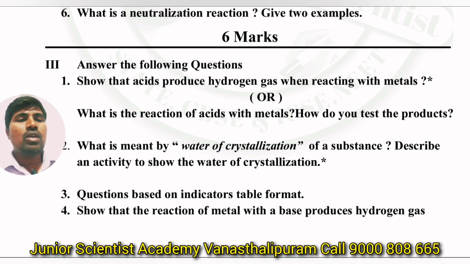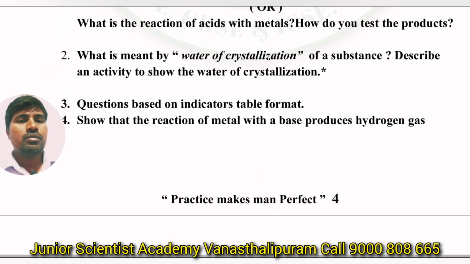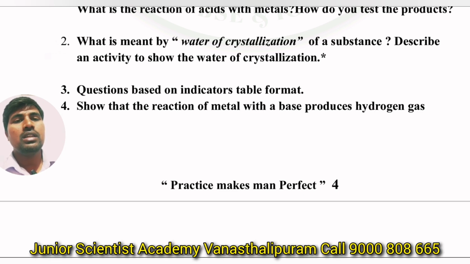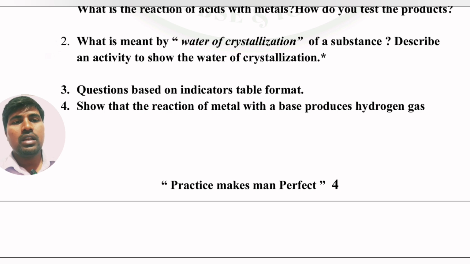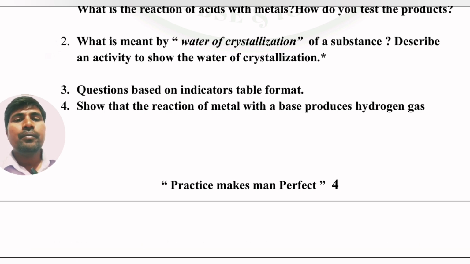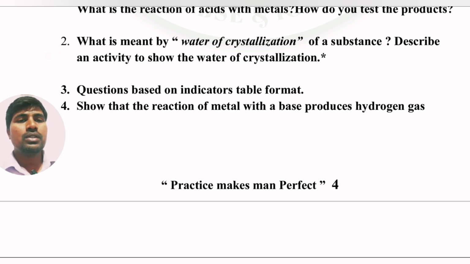Next, water of crystallization is also one of the most important questions. Next, questions based on indicators in table format: they will give substances A, B, C, and they will give the color change with litmus paper, methyl orange and phenolphthalein. So they will ask questions: what is substance A, the nature of substance B, substance C. See the previous questions, you will get it.